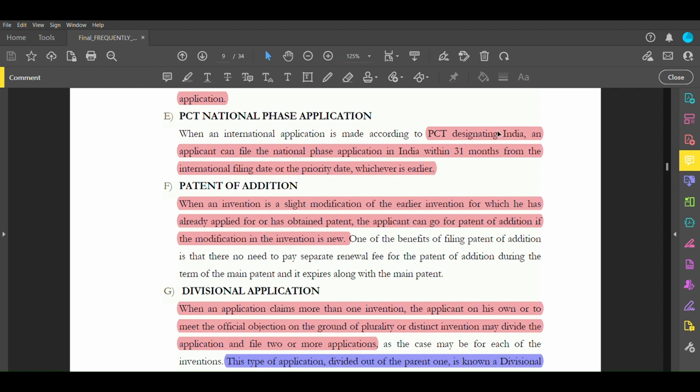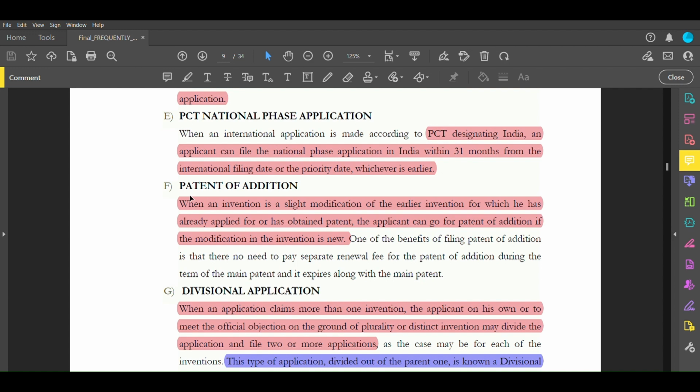PCT designating India: an applicant can file a national phase application in India within 31 months from the international filing date or priority date, whichever is earlier, जो पहले होगा. When an international application, जब हम कोई international application होता है उसको according to PCT designation in India जब फाइल करते हैं तो उसे नेशनल फेज एप्लीकेशन बोलते हैं.